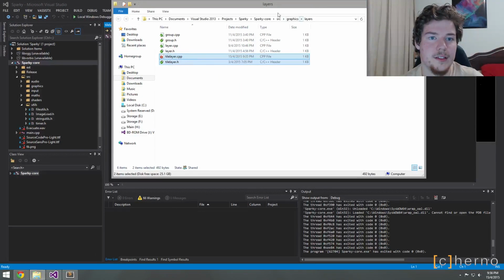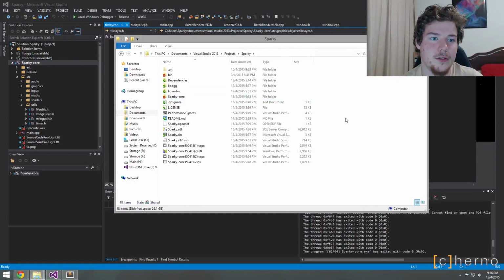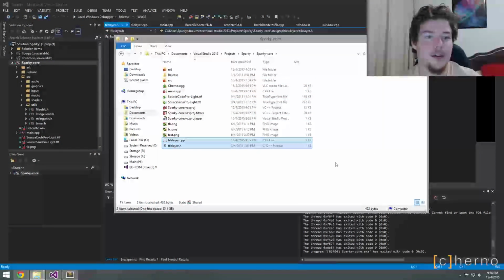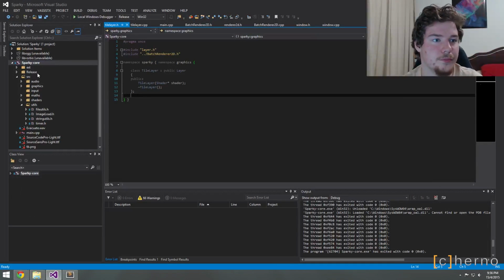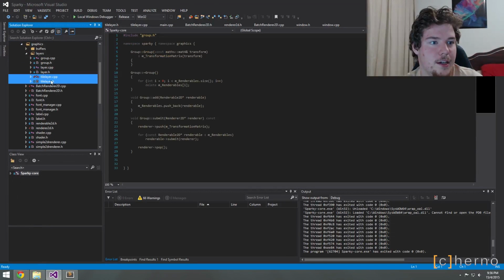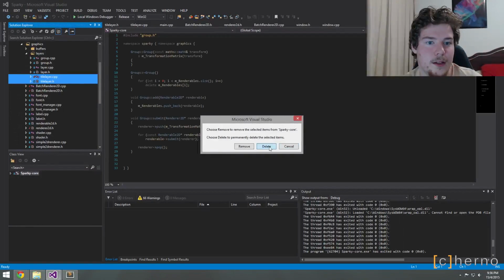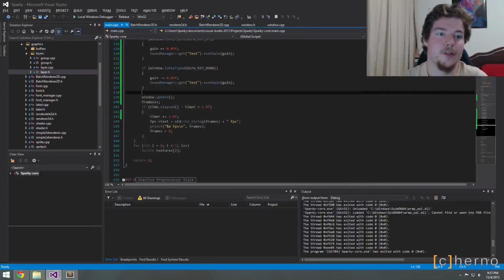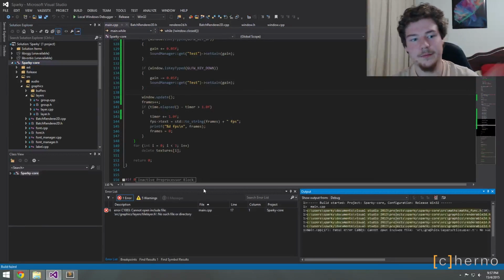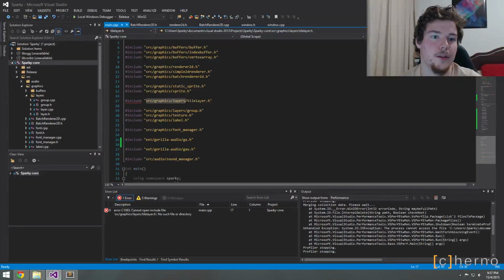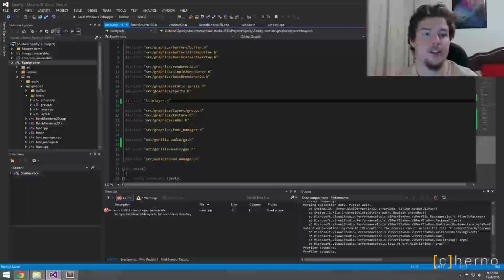So I'll grab this, I'll copy it, and I will pop it into Sparky core, next to main, because that's our example. Then I'll come over here, under layers, tile layer, I'll just delete that, and I'll delete the files as well. Okay, so now main's going to complain. Main is the only thing that should complain, right? Nothing else should care. And it's only complaining here. So all we have to do is include tile layer.h like this.